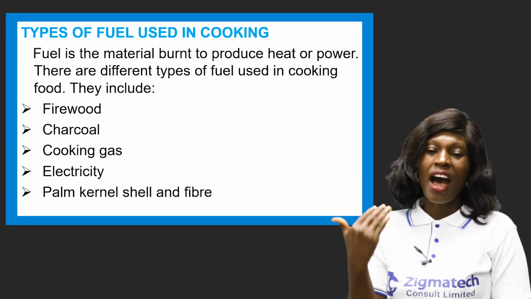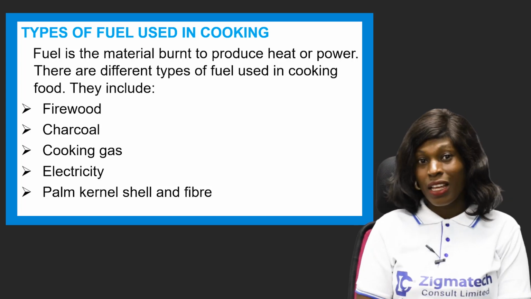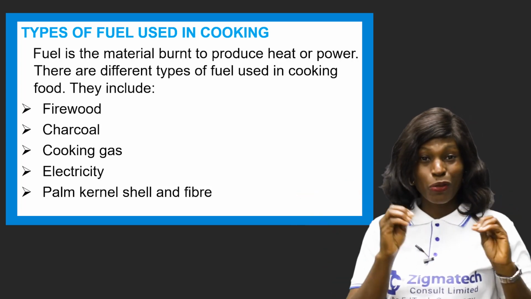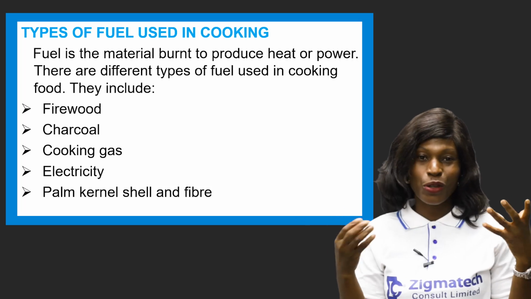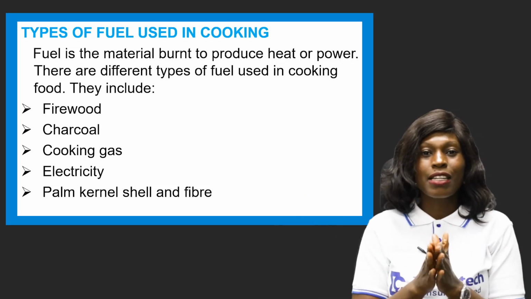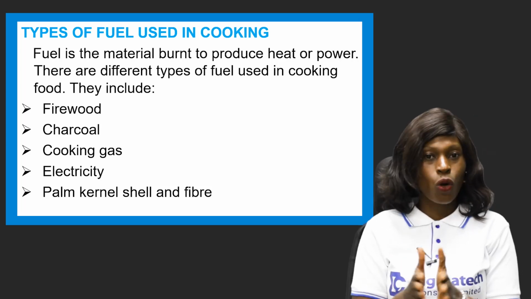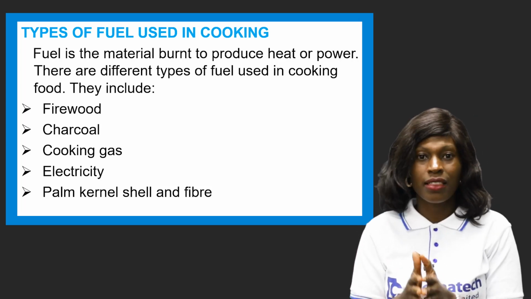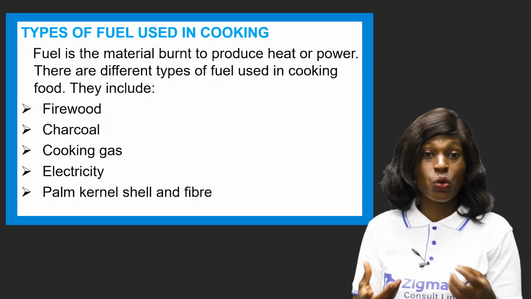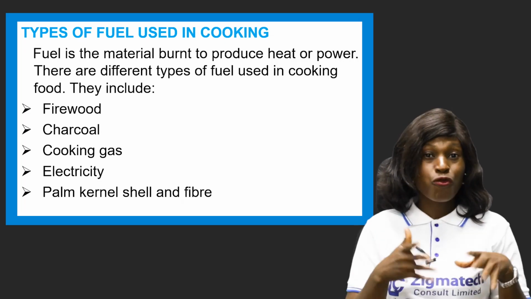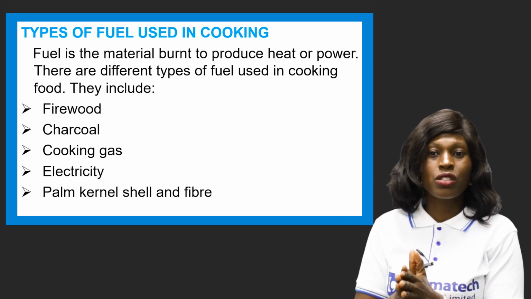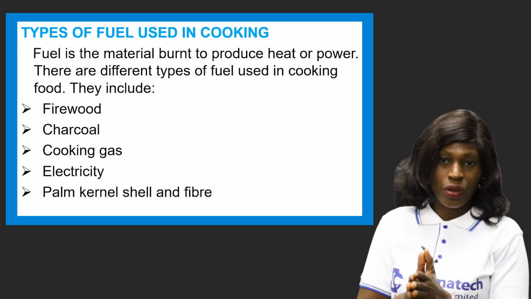And then we have charcoal. For those of you going around, you see people doing bole and fish. The type of fuel used in that scenario is charcoal. They get the charcoal, put it in the pan, and use it to cook. You can even use that to cook food for an occasion. Charcoal is one fuel that is used in cooking.